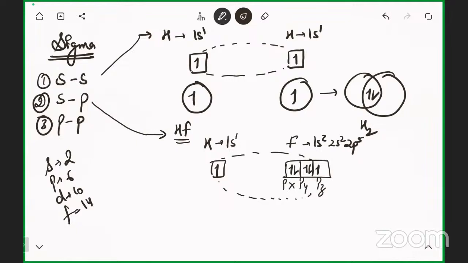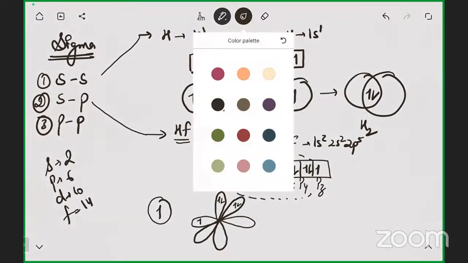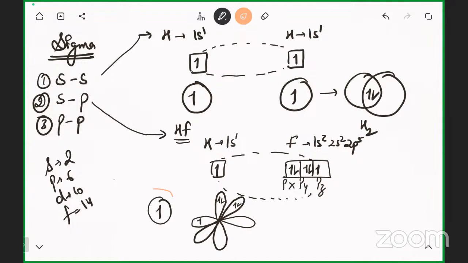If I talk about the shape of the orbitals, hydrogen has an s orbital like this, and the p orbitals are px, py, and pz. Right now I'm making pz like this. px is fully filled, py is fully filled, pz has only one electron. So now a sigma bond will form, because there is overlapping between this 1s and this p orbital.